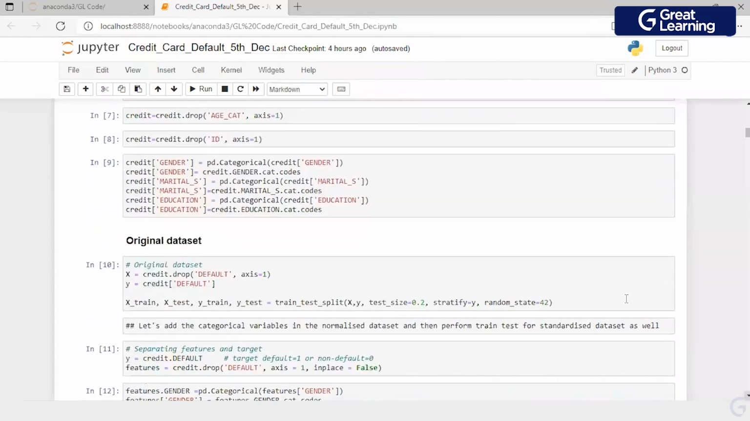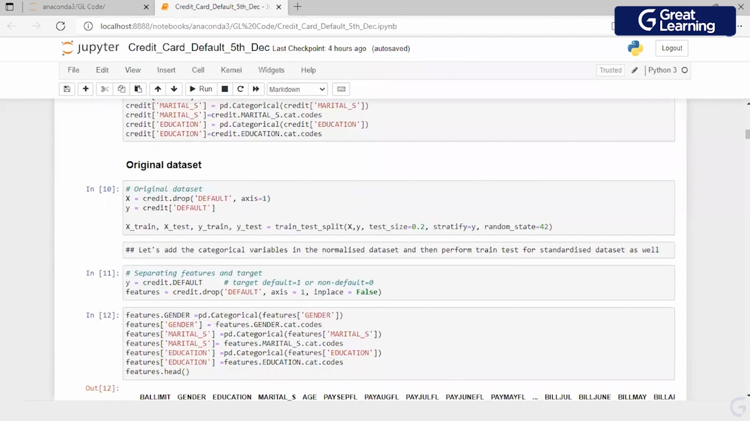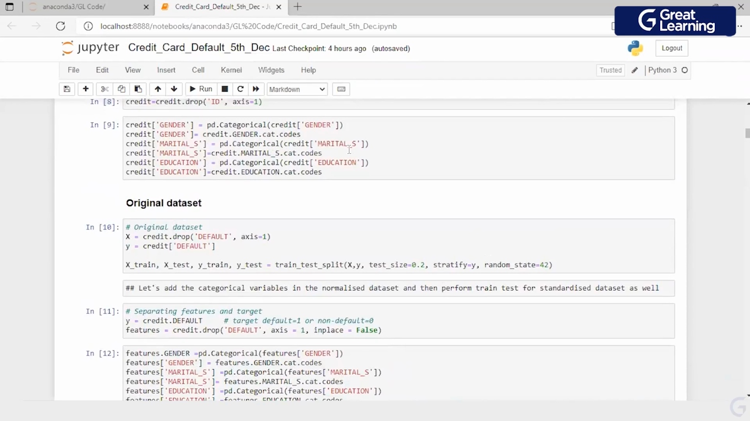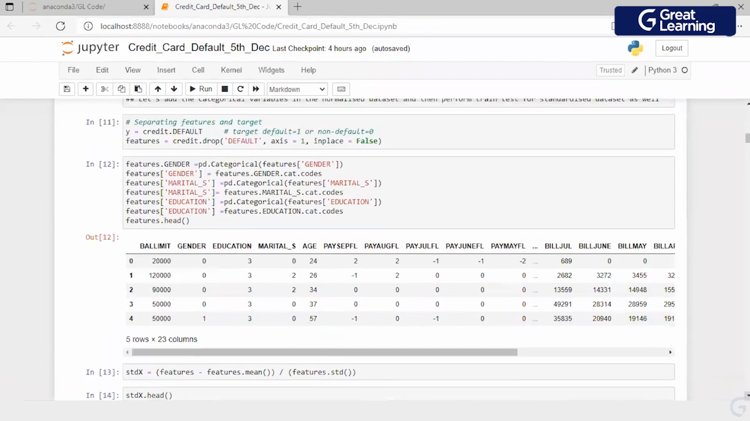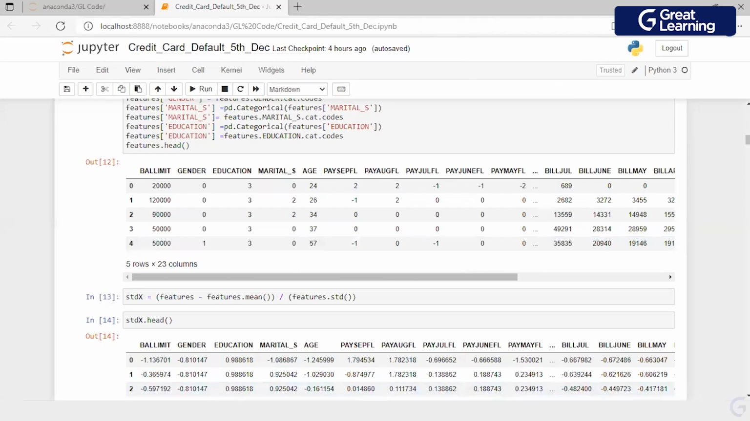Standard thing which I'm doing here: I'm just dropping the ID variable and converting these into categoricals. So I'm using pd.Categorical, getting the codes out of it, for gender, marital status, and education. From the original data set, I've created an X and Y, where X is the features and Y is the label.